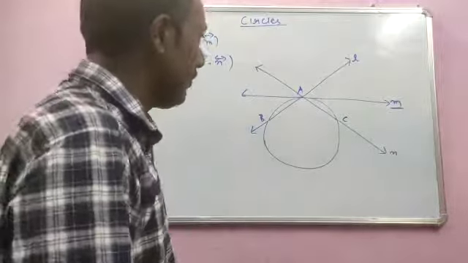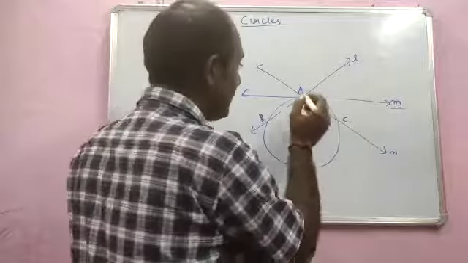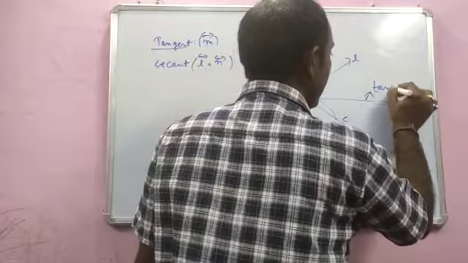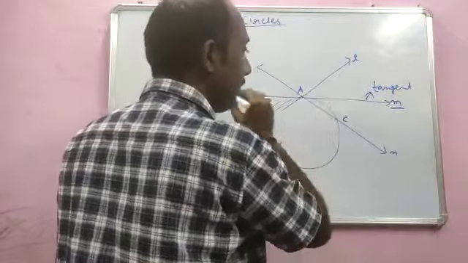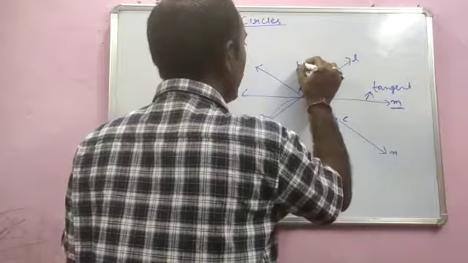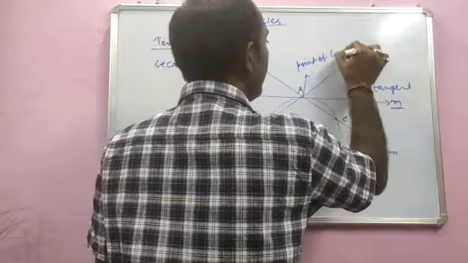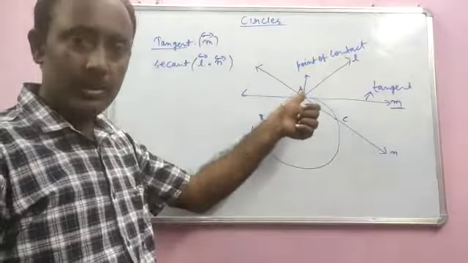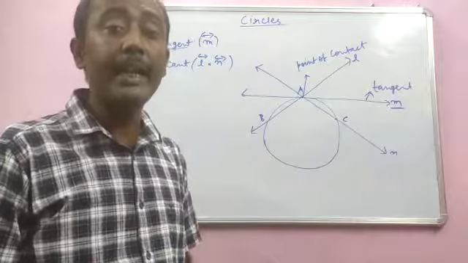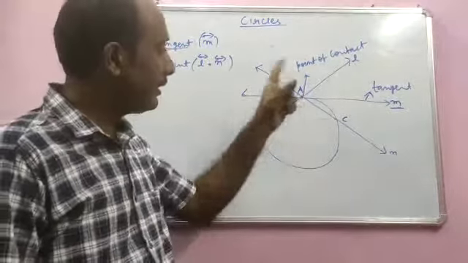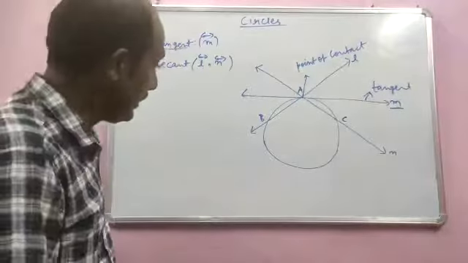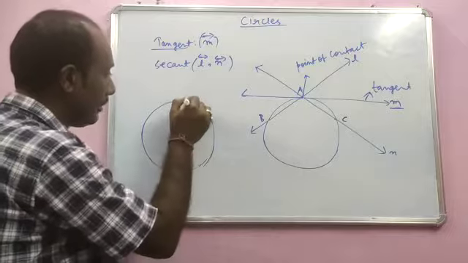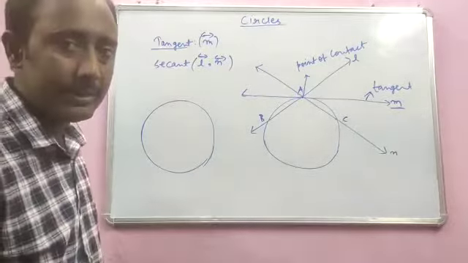Now another very important thing to know is that this point A, for this tangent line, is called the point of contact. A point on a circle through which a tangent is drawn is called the point of contact of the tangent. Another thing to understand here is that if a circle is there and I give you a point on this circle, how many tangents can you draw passing through this point?